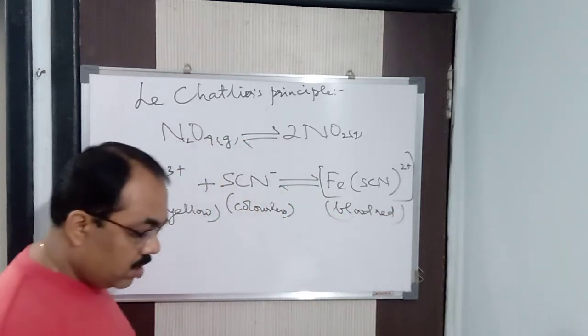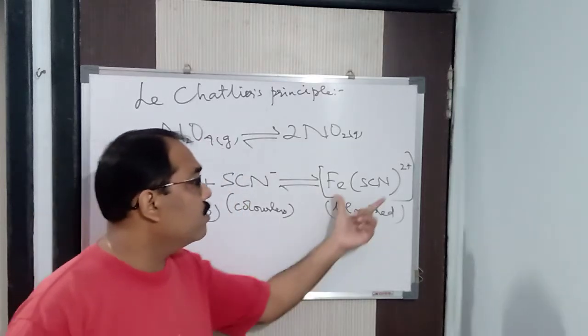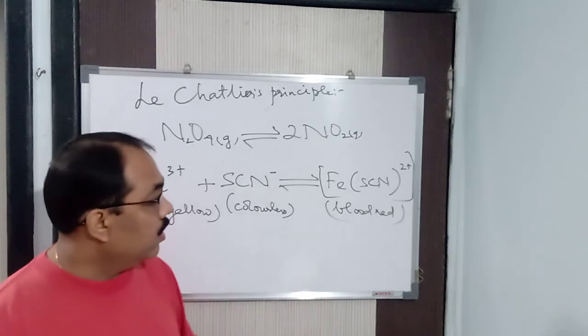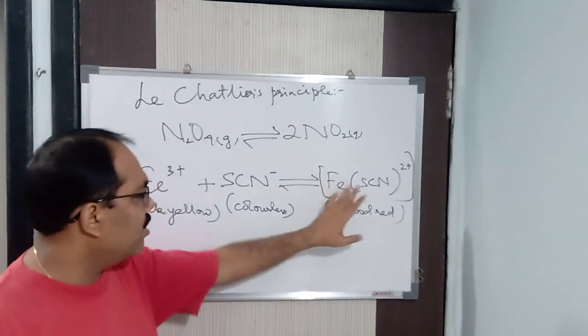Blood red colored solution, dark red colored solution. You can say in certain books it is also being written reddish brown colored solution. No problem. It is also reddish brown, dark red, blood red, anything you can say that. Ultimately the color is going to change.